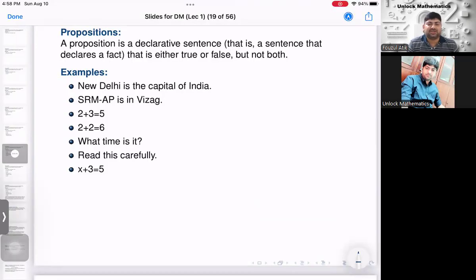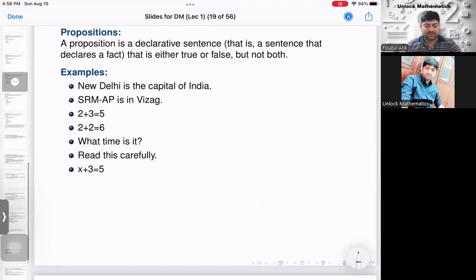Because if it is a proposition, then it should have a unique truth value, either true or false, but it should not be both. Therefore, it is not a proposition. For the same reason, the last one, x plus y is equal to z, is again not a proposition because you don't know the values of x, y, and z. Clear? So I hope this is clear.